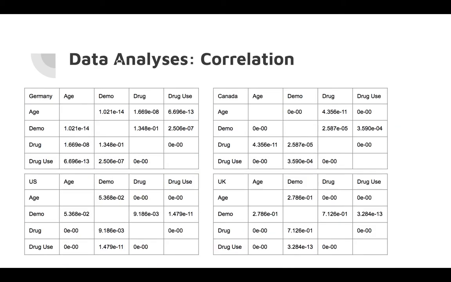On this slide, we can see the different p-values for the correlation between the variables we used in each of the 4 countries. As we can see, the p-values for correlation are very different for each of the 4 countries, but most have a significant p-value, meaning most of these variables are correlated with each other in each country, with there being a few exceptions to that as well.